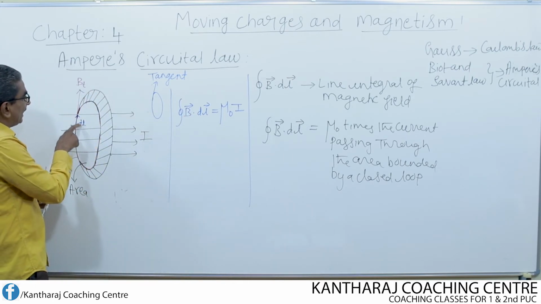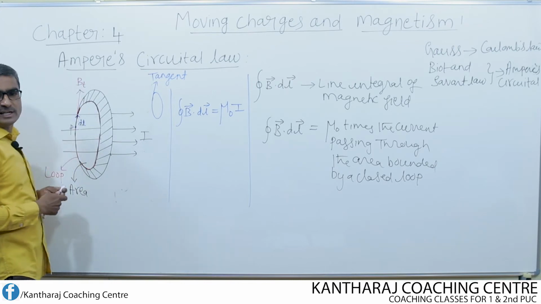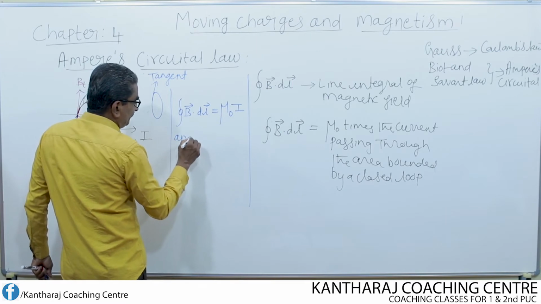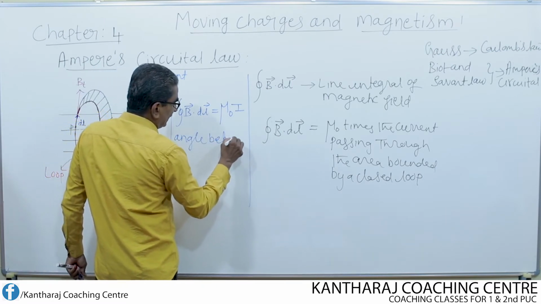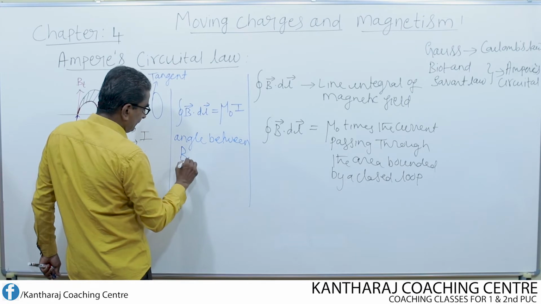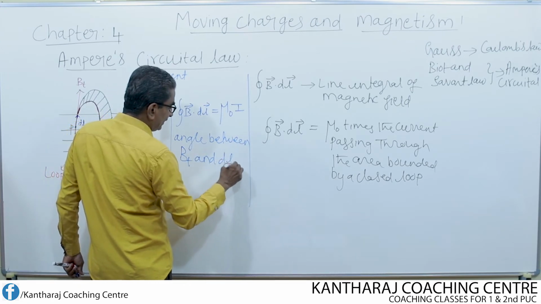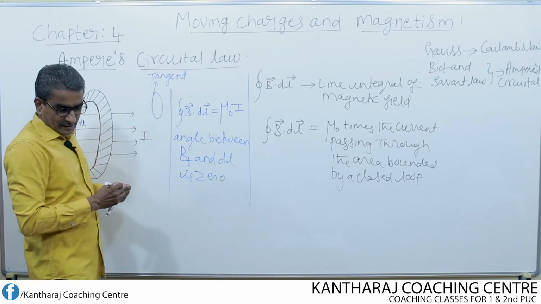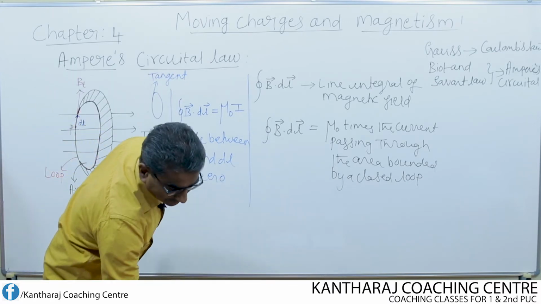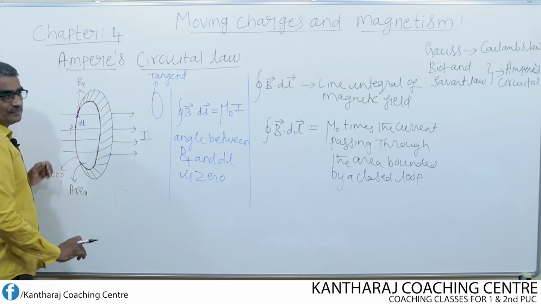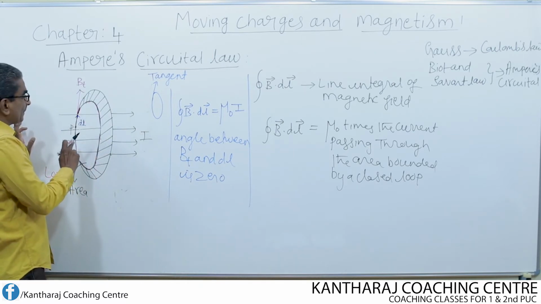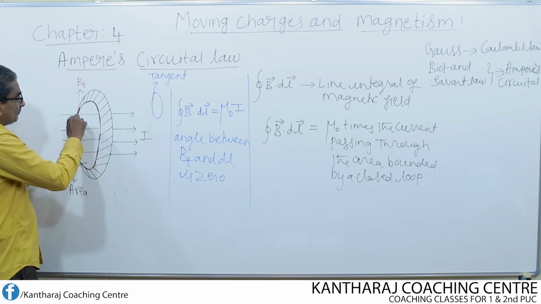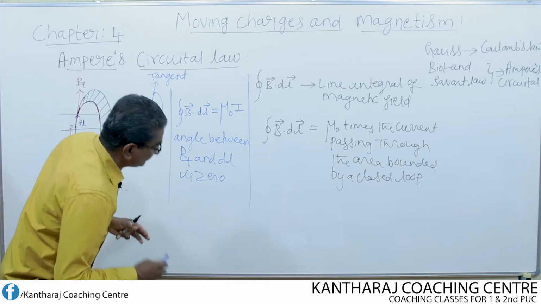Since dl and Bt are parallel to each other, the angle between Bt and dl is 0. Now suppose I imagine this entire loop to be made up of a number of small elements like this.